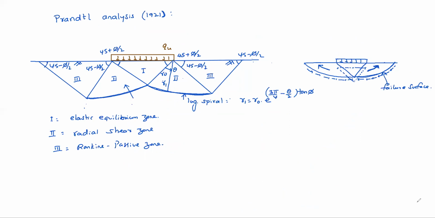So now, after Prandtl analysis in 1921, in 1929, Hosentogler and Terzaghi analysis (1929).